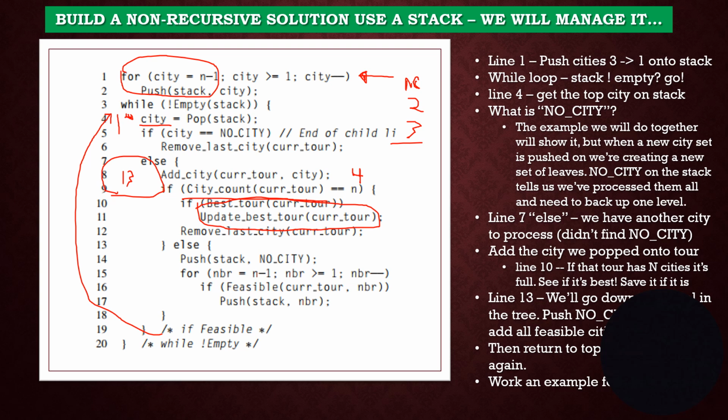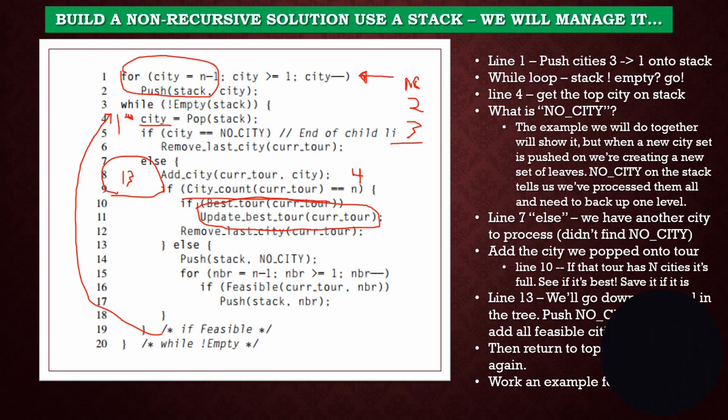So what this algorithm does is without using recursive calls, it instead builds a stack of cities, and the cities are added and then pulled off. And every time we add a new level, a level that would be a level in our search tree, we put a no city on there.